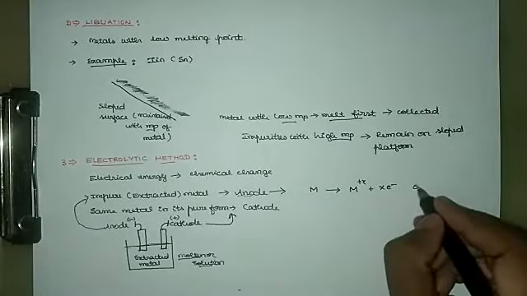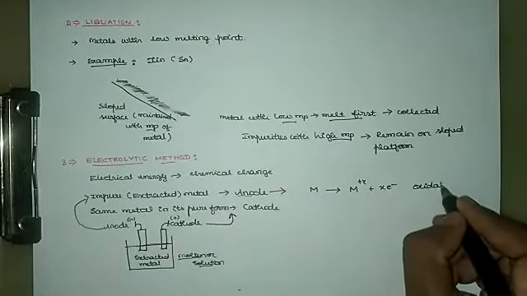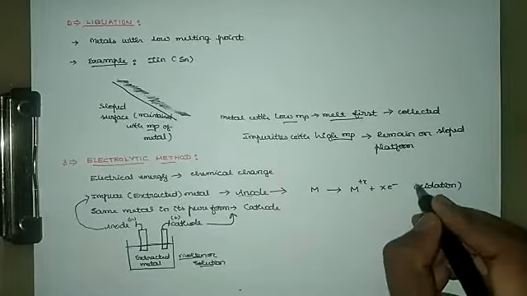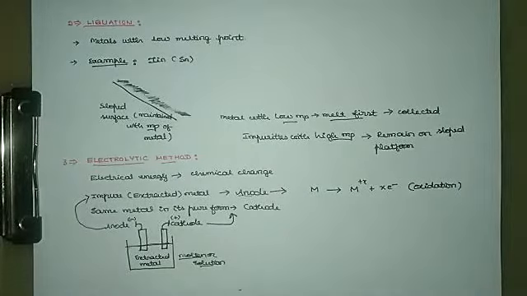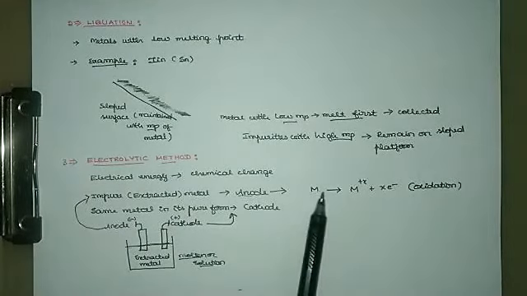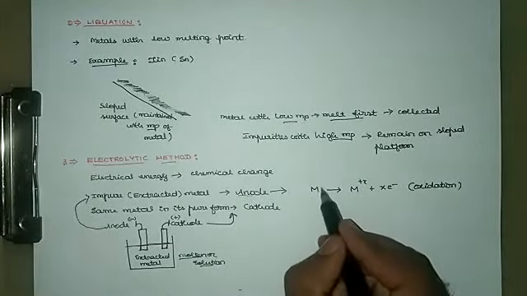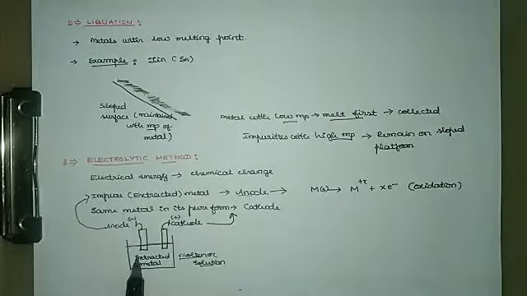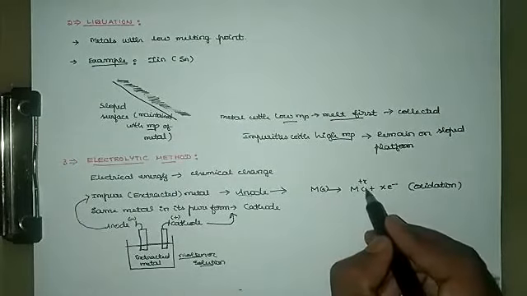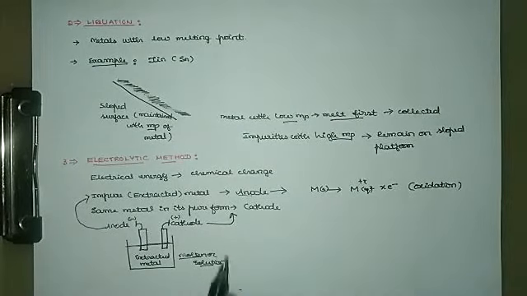Hence, oxidation of metal to metal ion takes place at the anode. Whatever the metal present in the impure electrode will dissolve from the electrode as metal ion into the solution. Now the metal is present in solid form as electrode, which will come into the aqueous or the molten form in the solution, due to its oxidation.